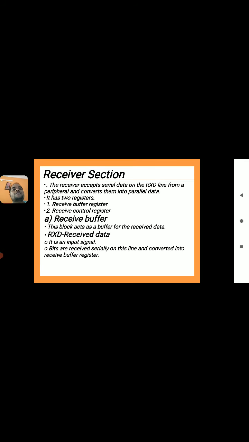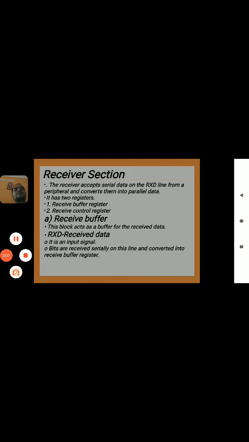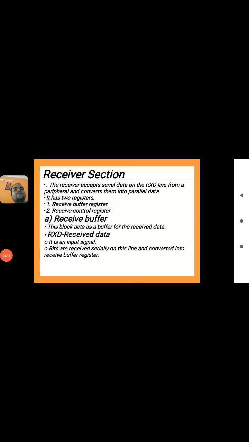Next, the receiver section is present, same as the transmitter section. The receiver accepts the serial data on the RxD line from a peripheral and converts it into parallel data. We have already seen the transmitter section converting parallel data into serial form and transmitting it, and the receiver receives that serial data and converts it into parallel data.